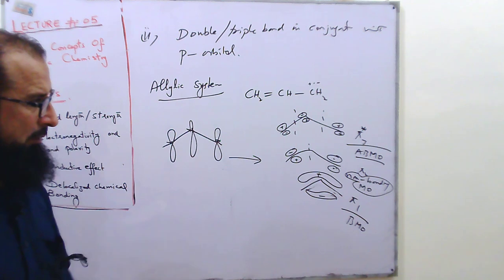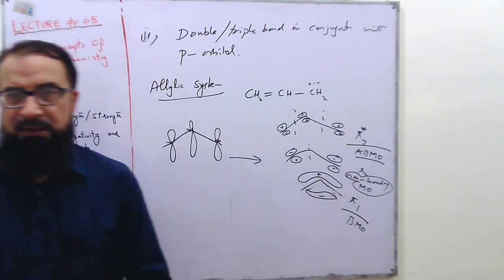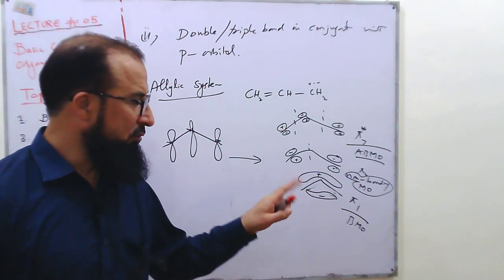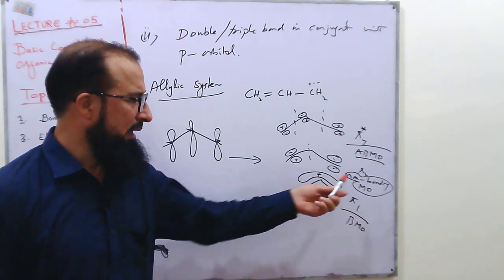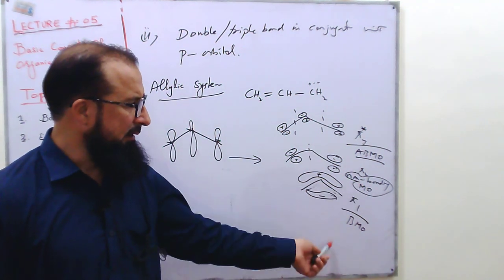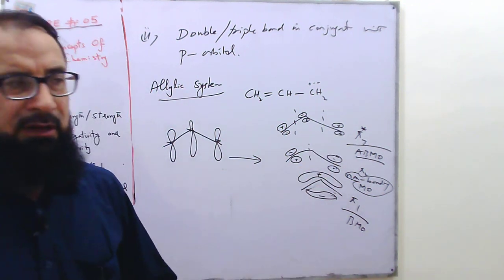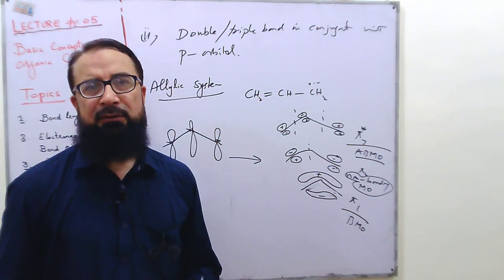So what are the non-bonding molecular orbitals? Non-bonding molecular orbitals can participate in the bond formation, but there is no loss or gain of energy. So due to the exchange of the electron, there will be no loss or gain of energy in this situation. While in the other case, like the bonding molecular orbital or the anti-bonding molecular orbital, when we are filling this kind of molecular orbital, then there will be the loss or gain of energy.